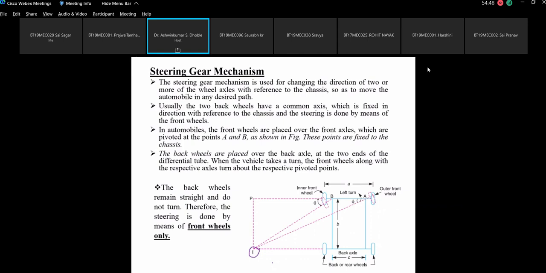There should be a unique instantaneous center of rotation. This is basically the condition for the proper turning of the vehicle. Okay, so this is the condition. We will stop here. In the next class we will derive the equation required for perfect steering. If you have any query, please do ask.